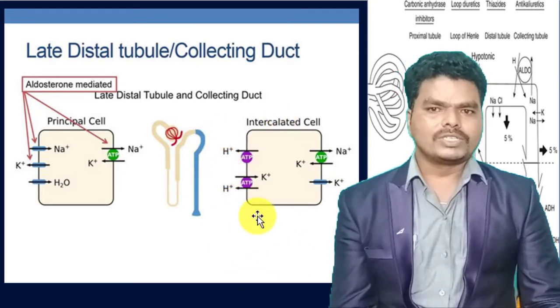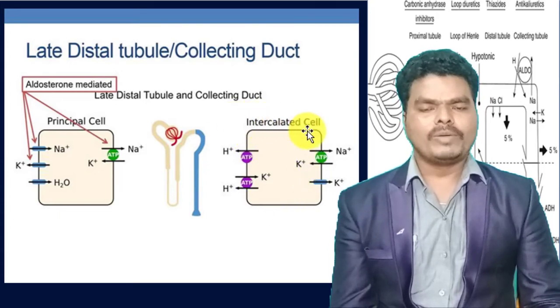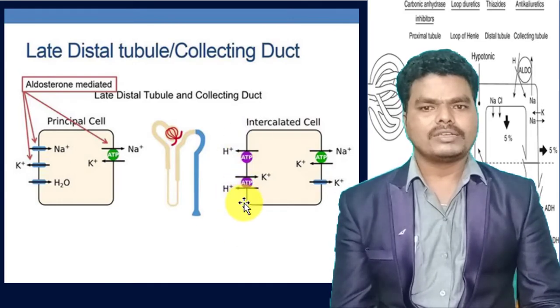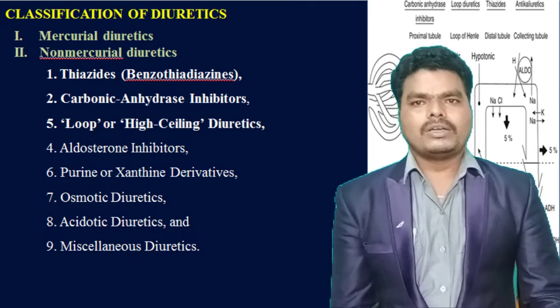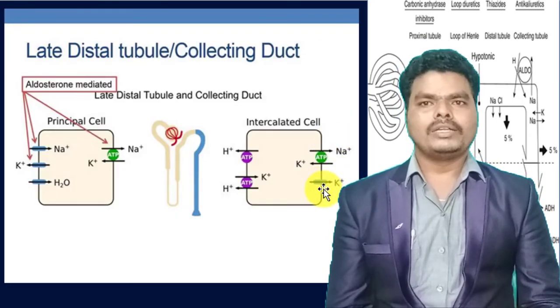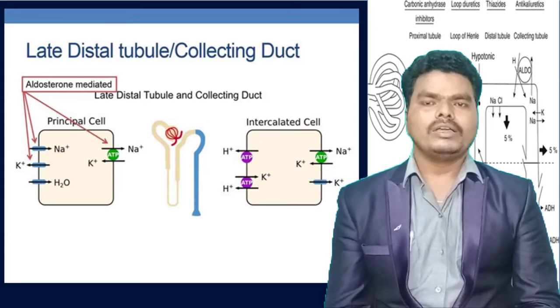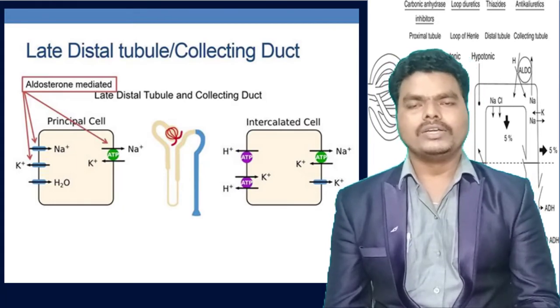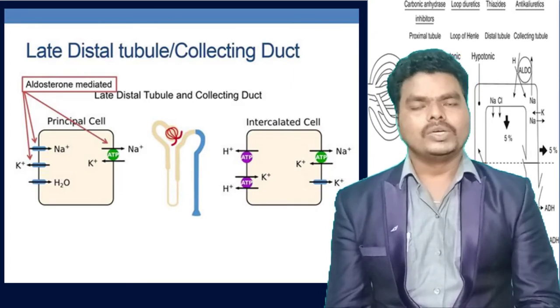And repeating the physiology which has happened at the collecting duct. This collecting duct has the intercalated cells, and at the lumen site there is a presence of H plus ATPase and also potassium H plus ATPase channels, and through these channels H plus is secreted and sodium and potassium are reabsorbed from lumen to the interstitial fluid. So this is the physiology which happens at the 4 sites of reabsorption. These sites will reabsorb 99% of filtrate content into the bloodstream, so that only 1% of glomerular filtrate enters the urinary bladder.